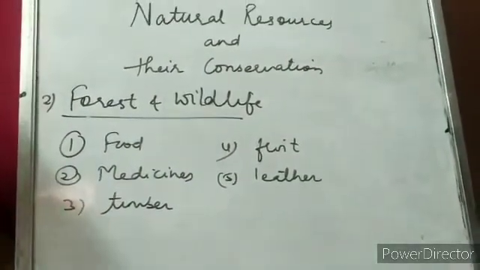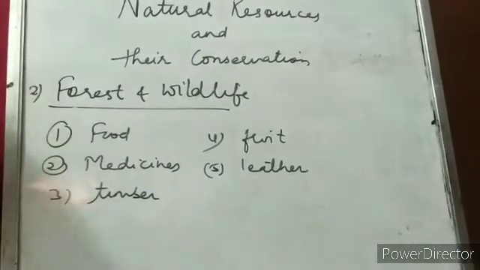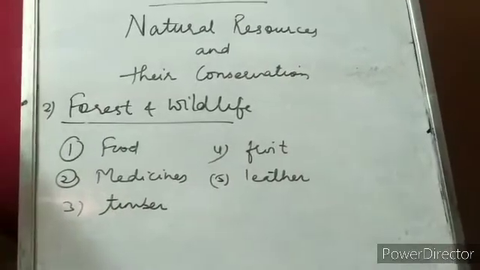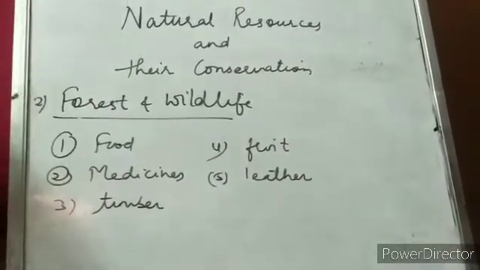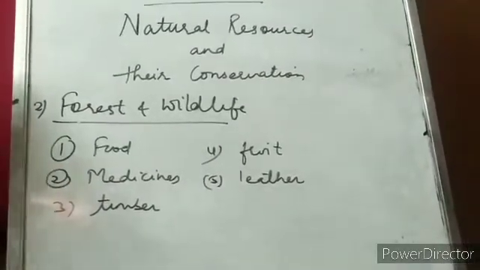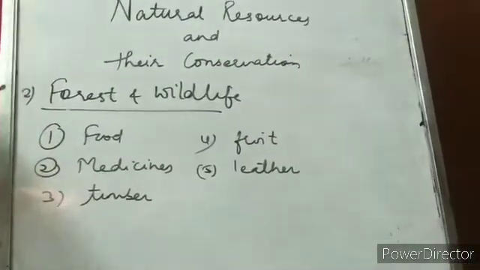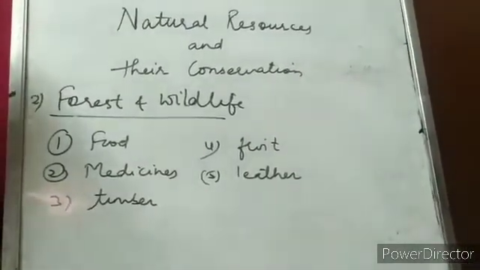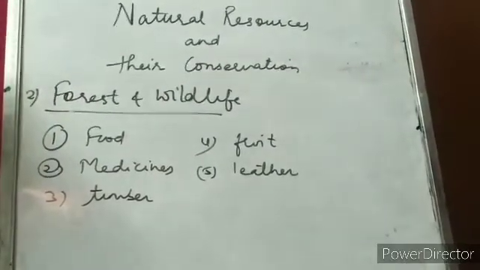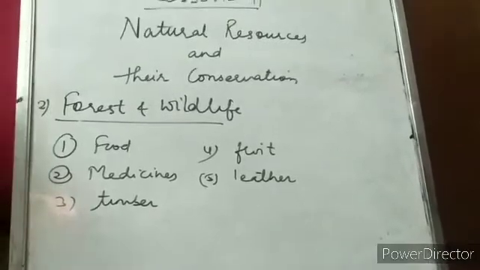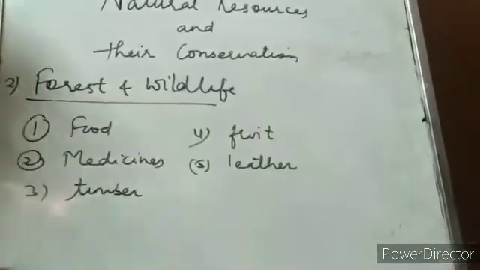Due to increase in population, land is needed for cultivation, and most of the forest is cleared and made into cultivated land. If this continues, in the near future we will be left with no more forest.